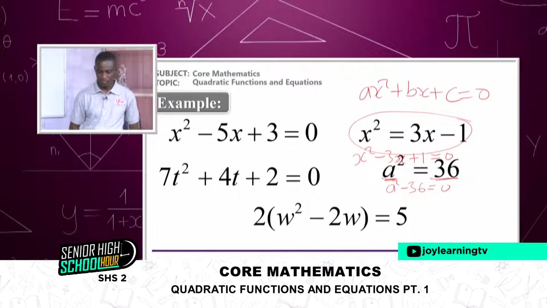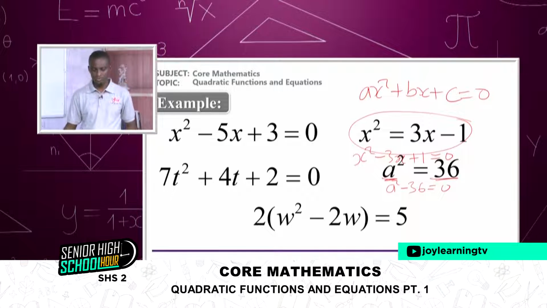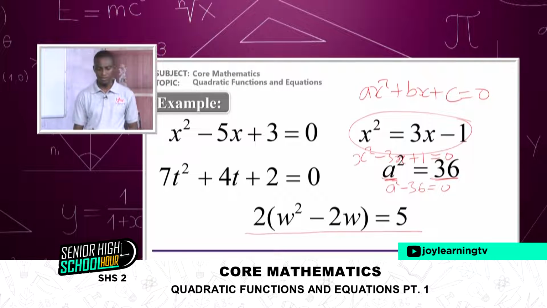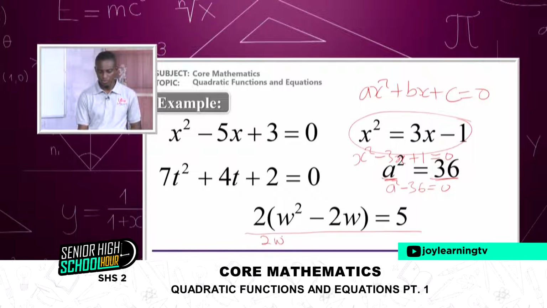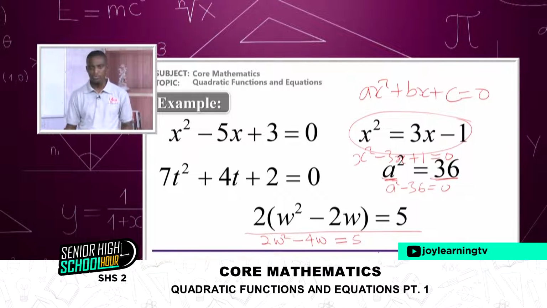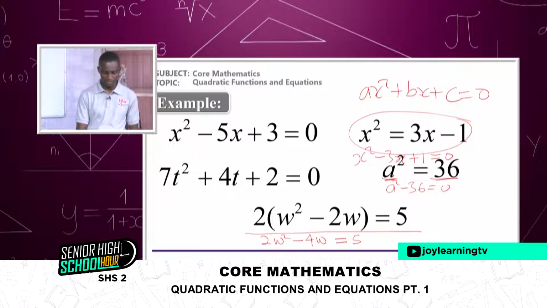And then look at this equation 2. Can we call this quadratic? Yes, we can. Because if I try to expand this, I'll write 2w squared, bring the 5, and then equate the whole thing to 0. And that still remains a quadratic equation.